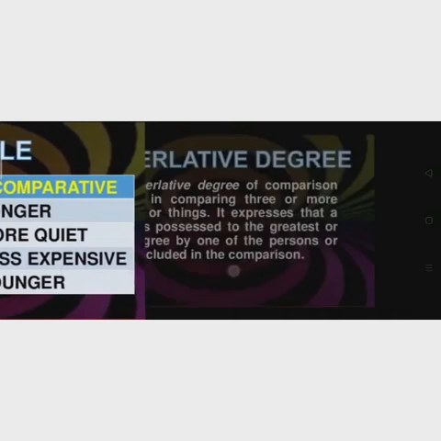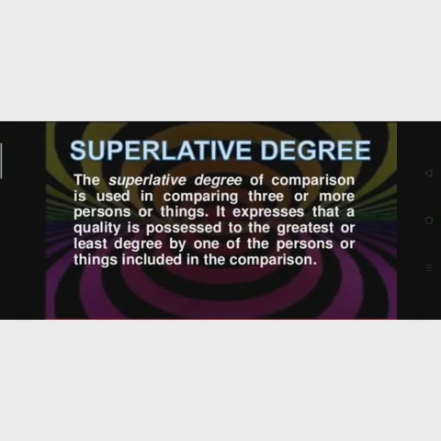In this way. Next is superlative degree. The superlative degree of comparison is used in comparing three or more persons or things. Here we need three, and we are going to compare three things or three persons.